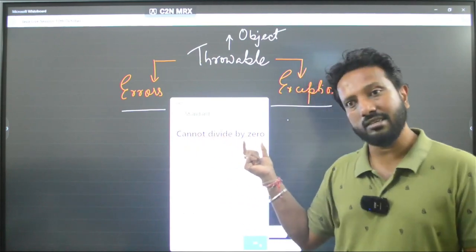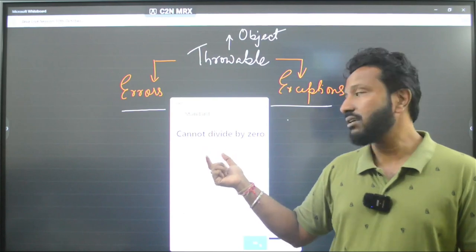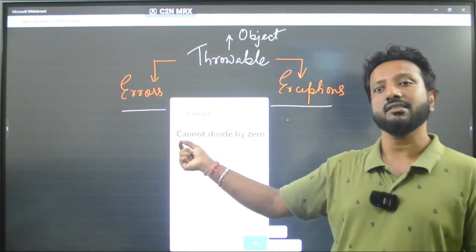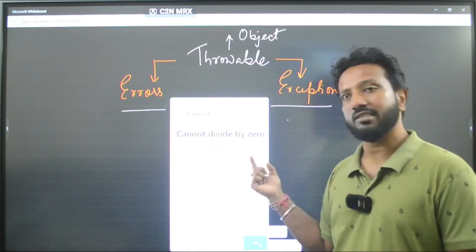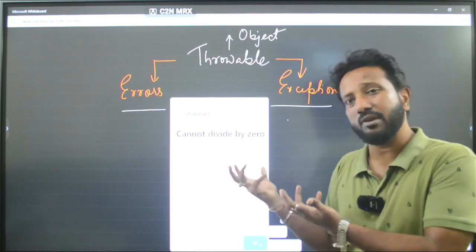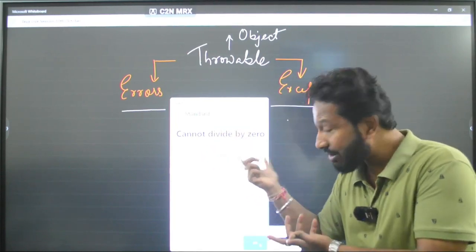Who has done this? The person who has built this application has done this actually. The developer who has built this calculator application for Microsoft has actually done this. Fine. Cannot divide by 0. When we divide 1 by any other number, it will give you a proper output, right? But in this case, this is an exception actually. So, this is happening like this.